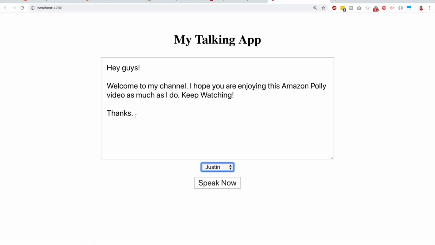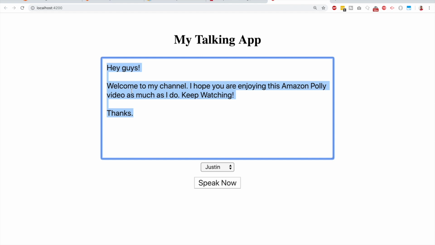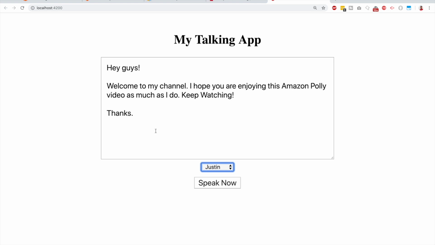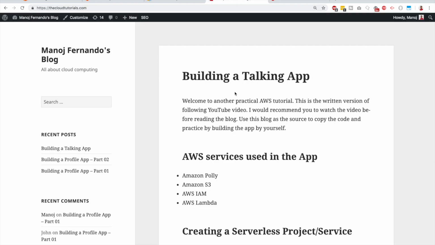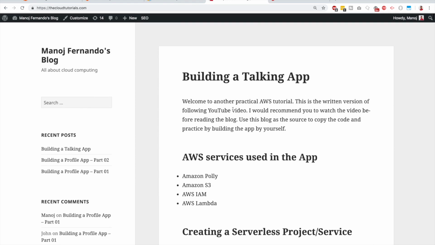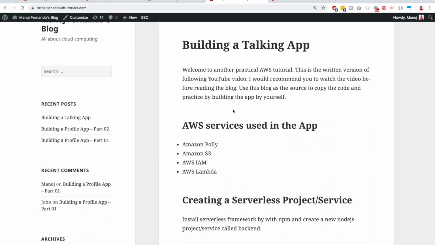We are going to extract the text the user is typing in, and we'll get that text as well as the selected voice ID, and we will call that synthesizeSpeech API with this input. Once we get the audio stream, we will store it in an S3 bucket and then we will grab a signed URL for that particular audio stream. Signed URLs basically expire after a short while, and we will send that back to our application so it can output that voice. So this is what we are going to do, and as usual I have a blog post written on that and I'm going to follow along with this blog post and copy paste any code necessary so you guys can do the same thing. So let's get started.